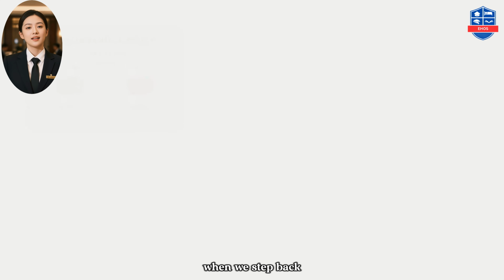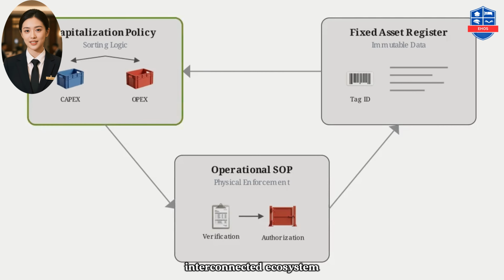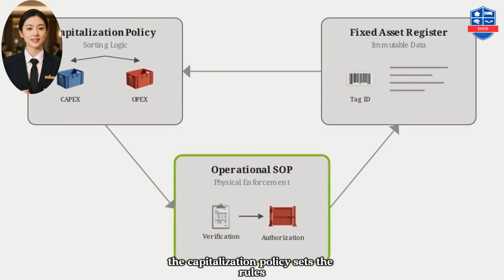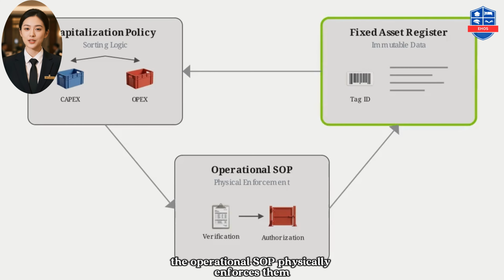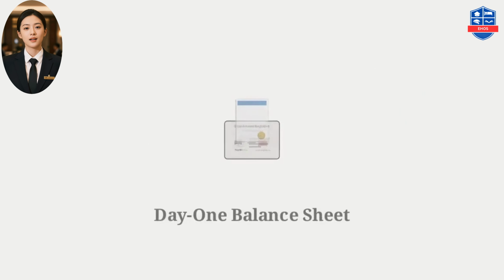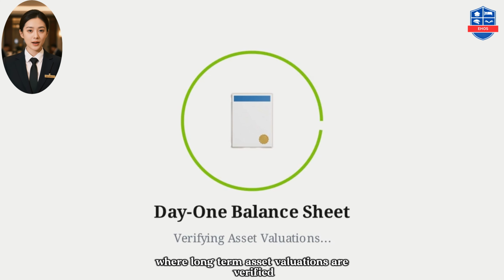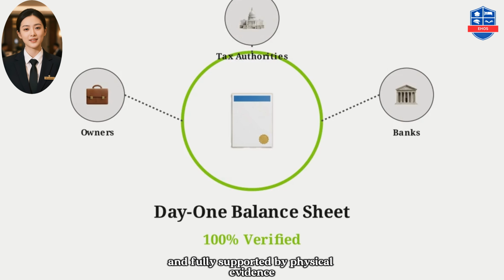When we step back, this entire financial architecture operates as a single, interconnected ecosystem. The capitalization policy sets the rules. The operational SOP physically enforces them, and the Fixed Asset Register records the immutable data. This unified system produces a day-one balance sheet, where long-term asset valuations are verified and fully supported by physical evidence.